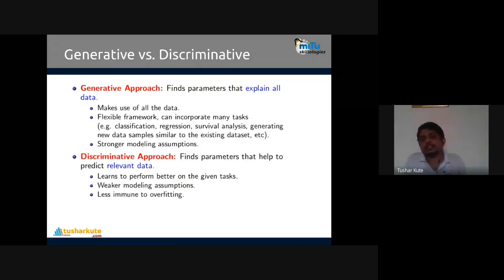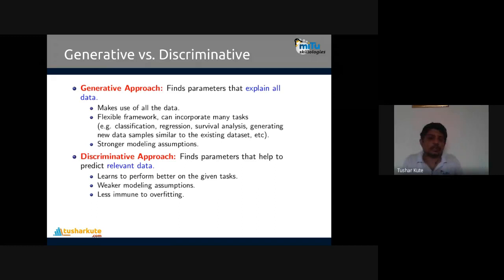And what's the difference between them? The generative approach finds the parameters that explain all the data. Remember, find the parameters that explain all data. In the discriminative approach, they find the parameters that help to predict the relevant data. Relevant means the whole data is not considered there; relevant data is considered in the discriminative approach. In the generative approach, we follow all data sets. It makes use of all the data present, which are shown here. You can take the input directly and perform operations.